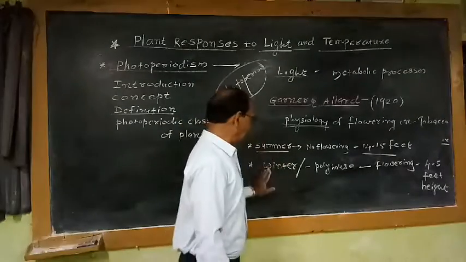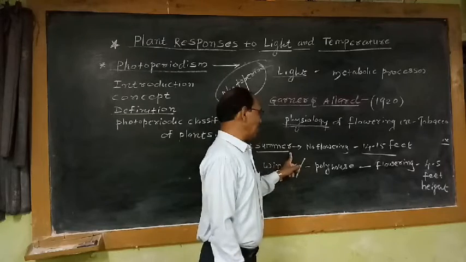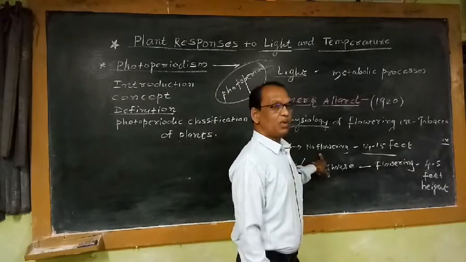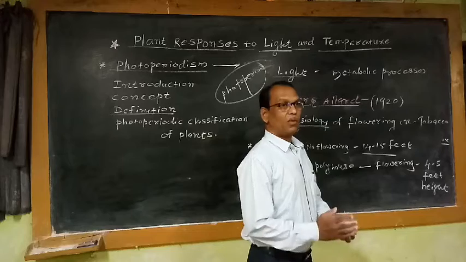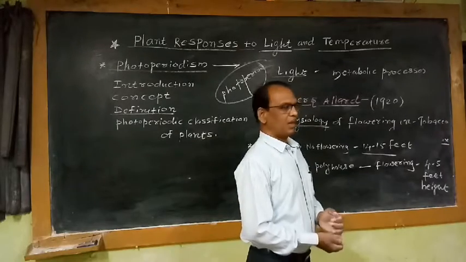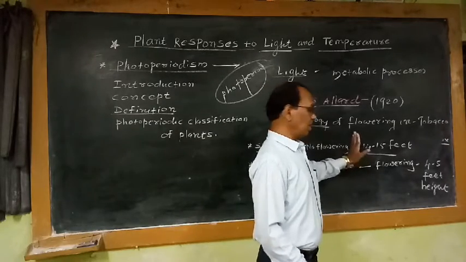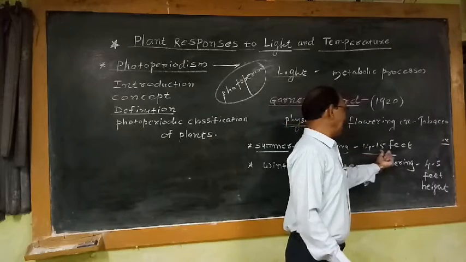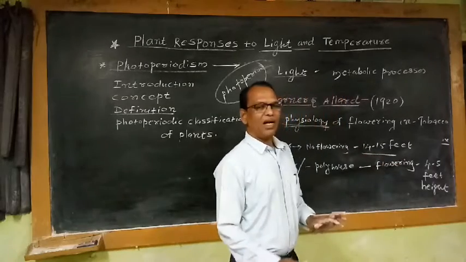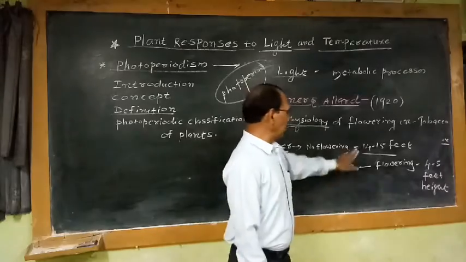That means when the plants are grown in the summer season, they don't get a short photoperiod. They get a long photoperiod. Even though the plants attain a height of 14 to 15 feet, after completion of vegetative growth they remain vegetative.